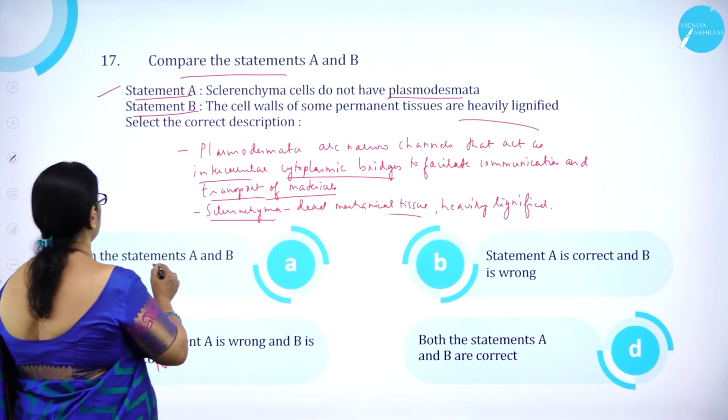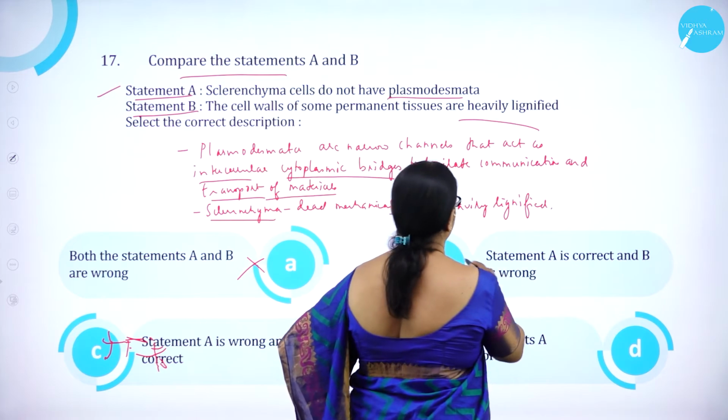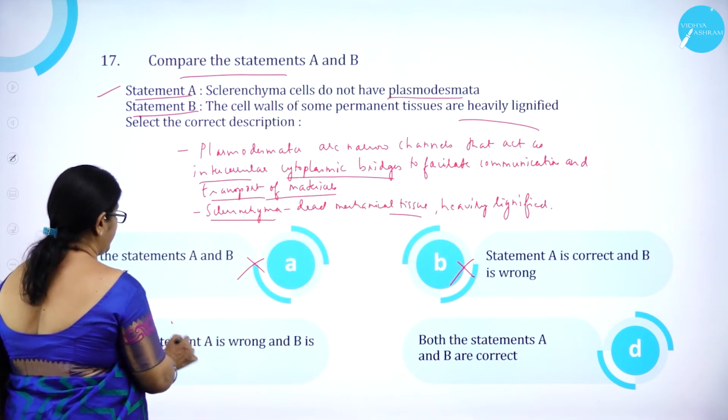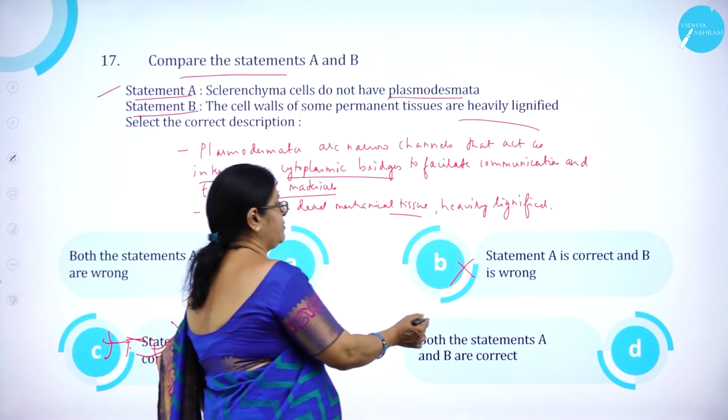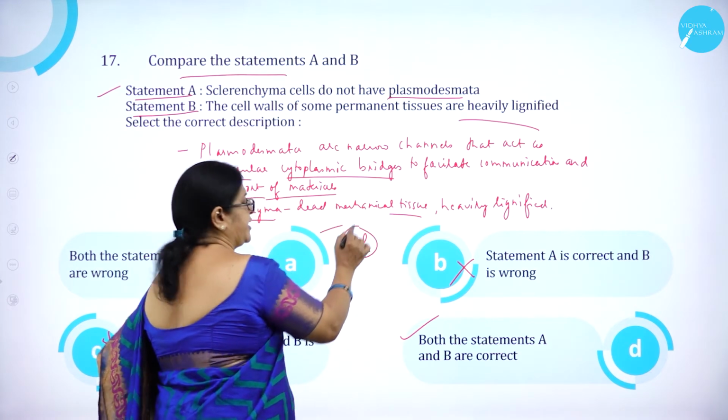So option A, both the statements A and B are wrong, is wrong. Option B, statement A is correct and B is wrong, is wrong. Option C, statement A is wrong and B is correct, is wrong. Both the statements A and B are correct, is correct. So option D is correct.